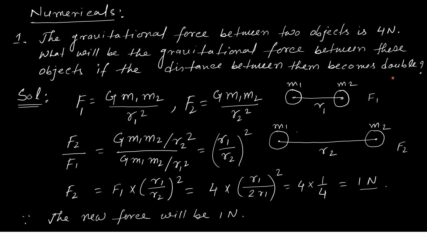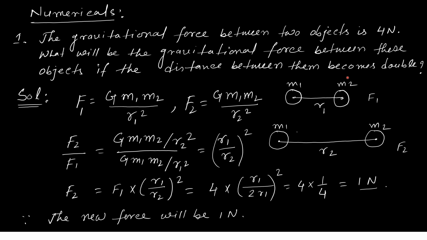First you need to understand the relation of force with distance. It is inversely proportional to the square of the distance between the centers of the objects. So if we decrease the distance, force will increase, and if we increase the distance, force will decrease.